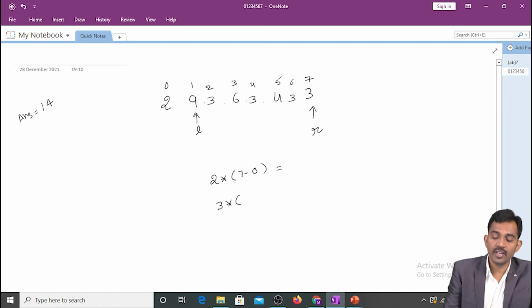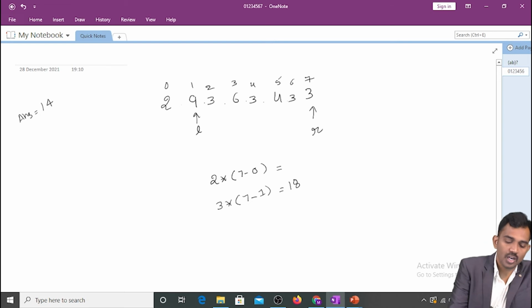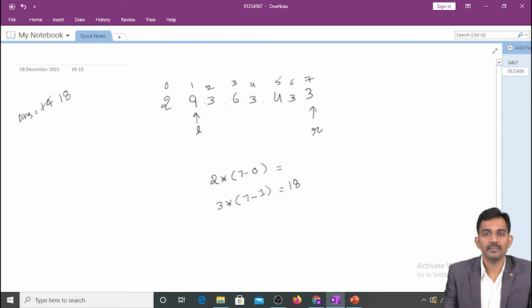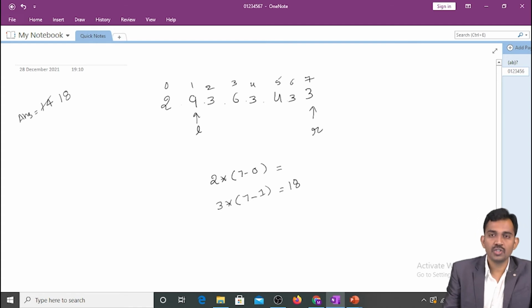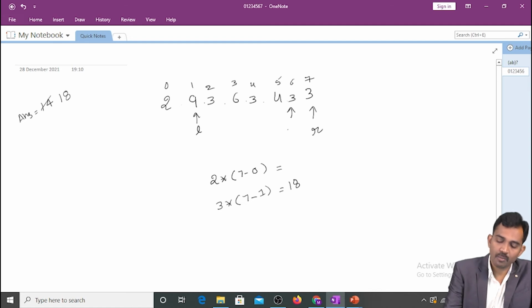And what is the value here? 7 minus, what is my right pointer? 1. The value is 18. Now my answer is updated with 18. Got it? Next, among these two, which is the smallest? These three only is smallest. Again, I need to update my right pointer this time because this side is smaller.